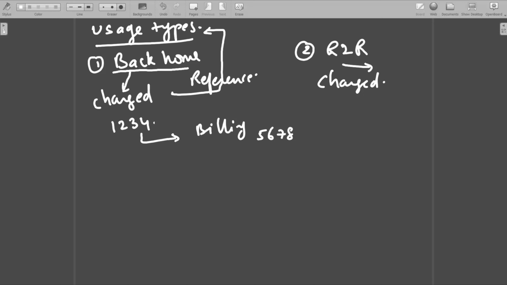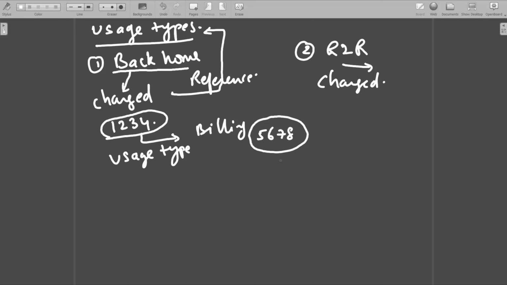The exact mapping of this 1234 will be in billing, let's say 5678. There is a logic written behind the 1234, and a logic behind the 5678, and based on that the mapping is done between the usage type of your mediation and the usage type of billing.